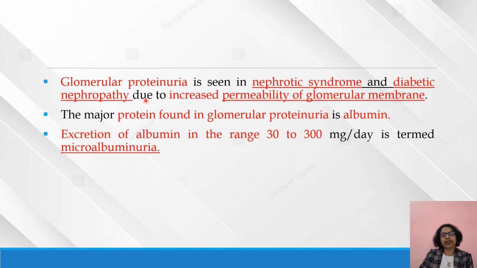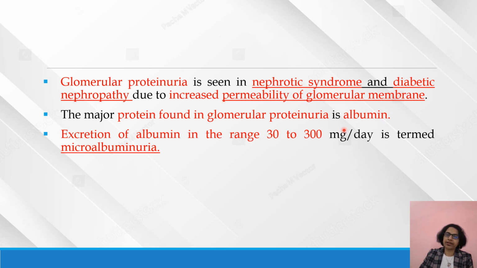Then this glomerular proteinuria is seen in which condition? We can identify it in the nephrotic syndrome and diabetic nephropathy due to increased permeability of the glomerular membrane. We know the meaning of nephrotic syndrome. Nephrotic syndrome indicates a group of signs and symptoms related to kidney disease.